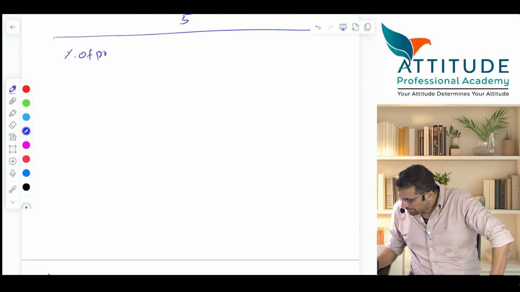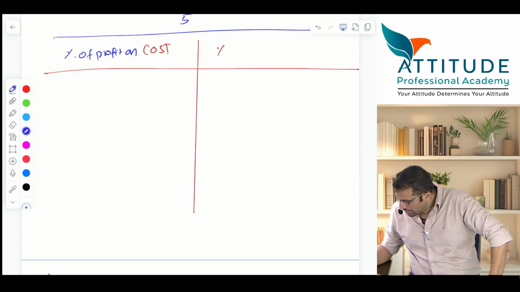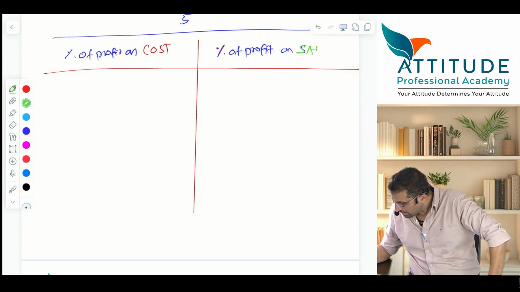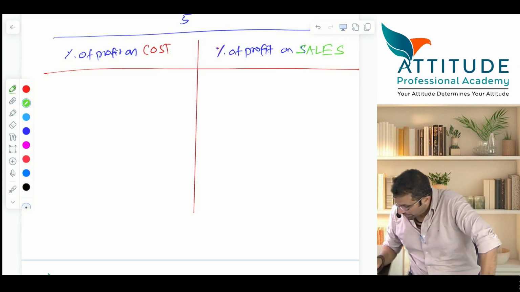Percentage of profit on cost is different from percentage of profit on sales. Okay, sales, I'll put a different color.